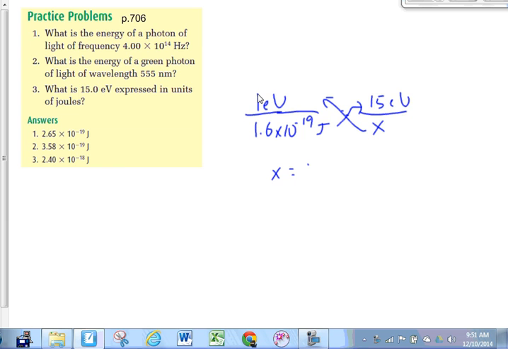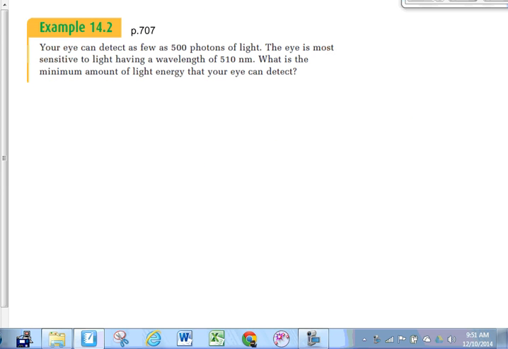Okay, let's take a look at this example. A little bit harder. It says, your eye can detect as few as 500 photons of light. The eye is most sensitive to light having a wavelength of 510 nanometers. What's the minimum amount of light energy that your eye can detect? Let's get the energy of a photon first. The energy of one photon is hc over lambda. It's also h times f, but since we're given the wavelength here, let's use hc over lambda.